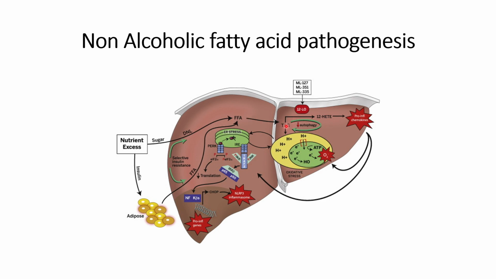Because of the continuous glycogenesis, there is an increase in triglyceride formation within the liver, and that will create oxidative stress. This oxidative stress creates additional pressure on the endoplasmic reticulum to generate more proteins.